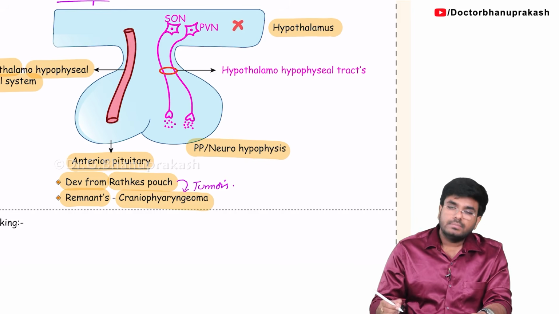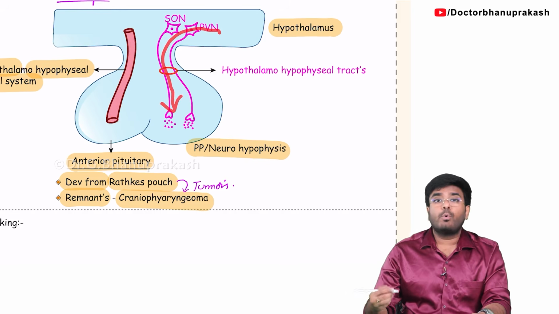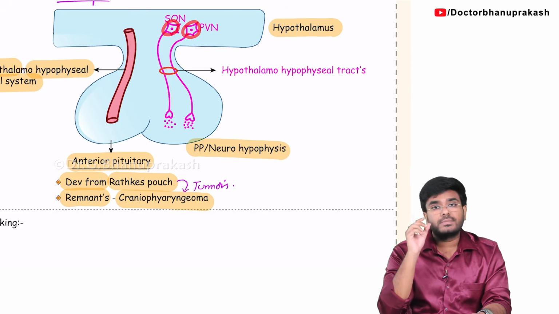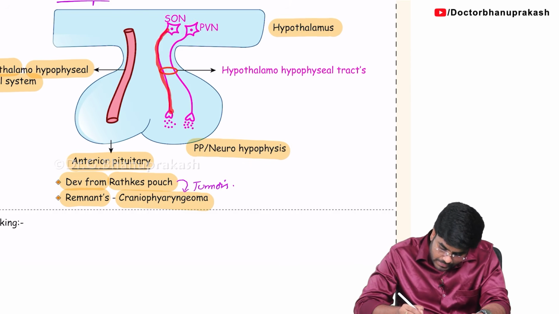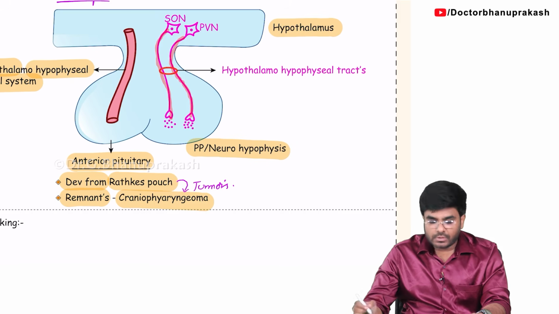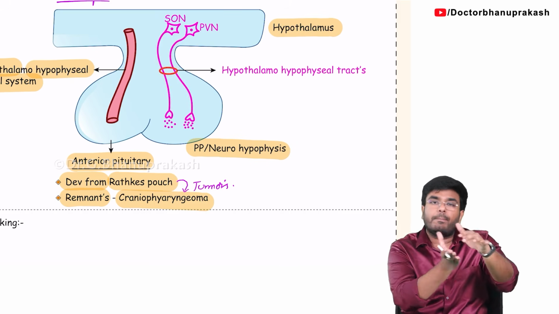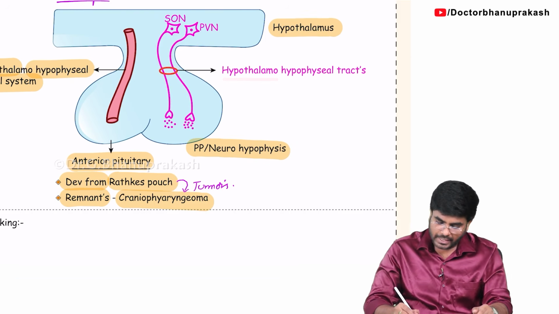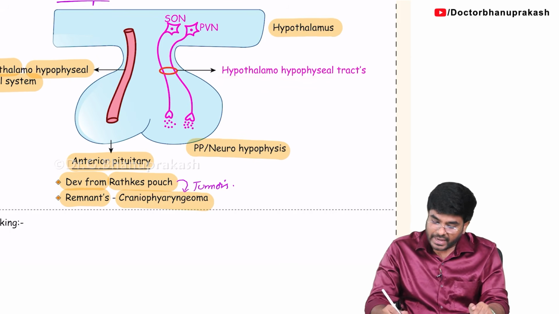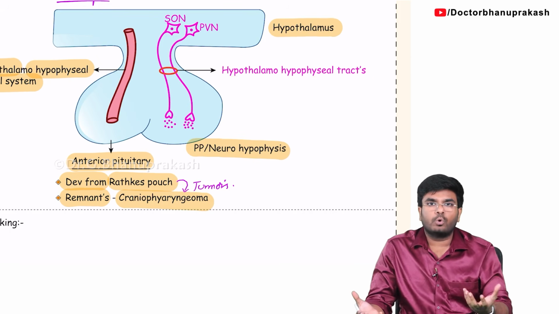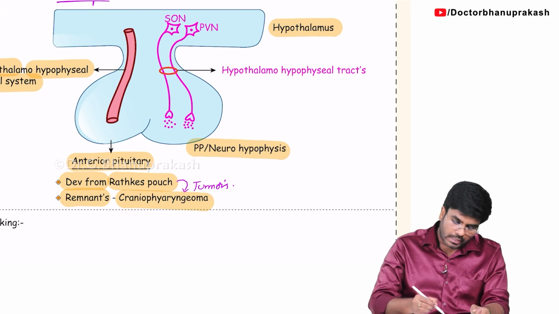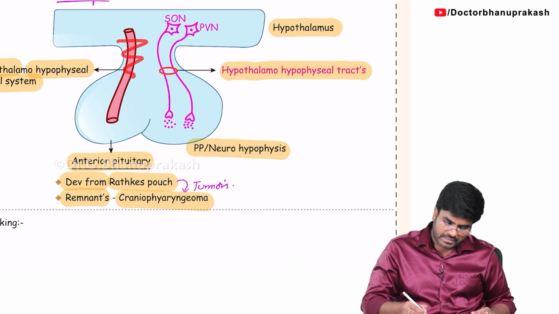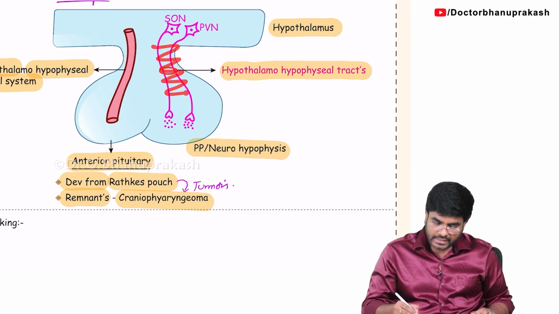But the hypothalamus is connected with the posterior pituitary with the help of neurons. You can see here is the cell body of the neurons. From the neurons, the axons are coming into the posterior pituitary. A bunch of axons are coming down. These axons are called hypothalamo-hypophyseal tracts. Tracts means nothing but a bunch of neurons, a group of axons is called a tract. So the communication is different. Here it's a blood vessel, and here it's axons, directly connected neurons.